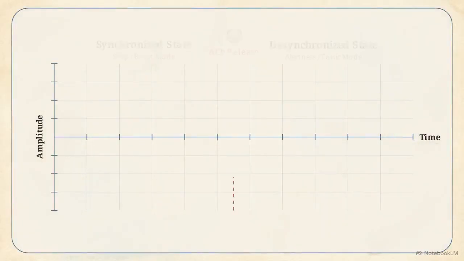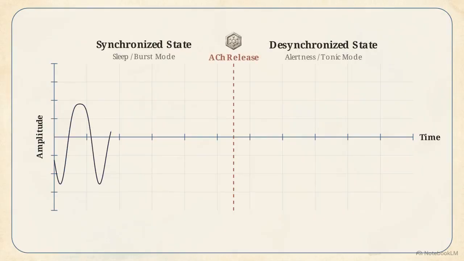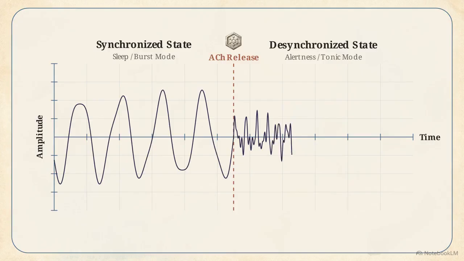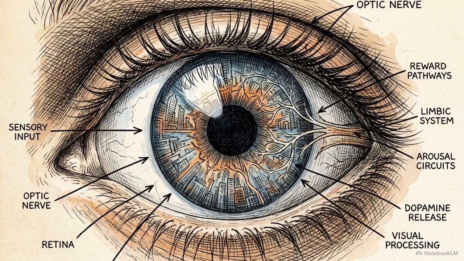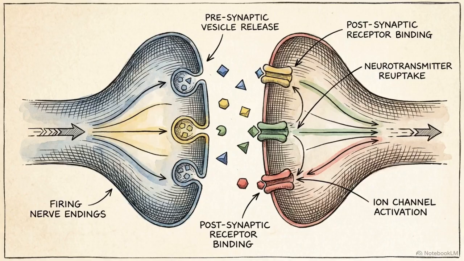EEG desynchronization occurs when cholinergic neurons switch the brain from slow, synchronized sleep rhythms to the high-frequency, low-amplitude patterns associated with alertness. Dopaminergic nuclei, such as the ventral tegmental area, then provide the reward-driven arousal necessary to transform simple wakefulness into motivated behavior. Consciousness is a product of this precise, tunable balance of neurochemical inputs.